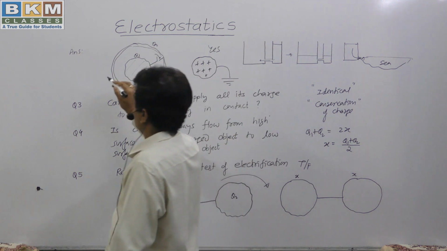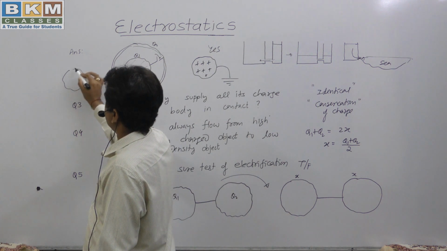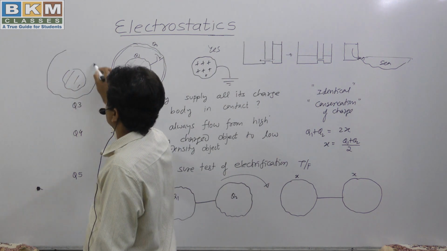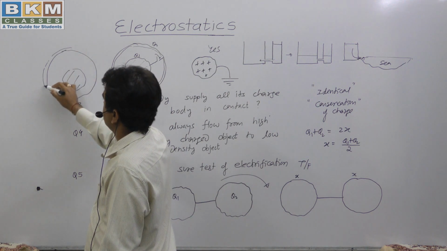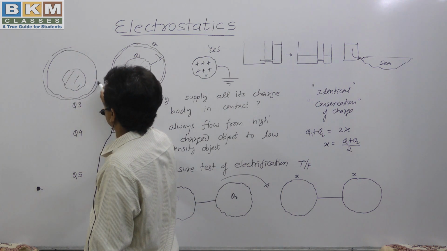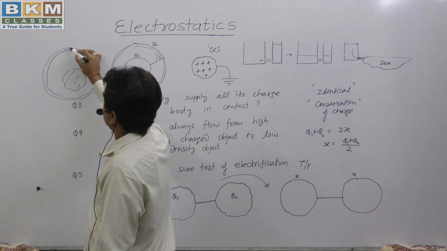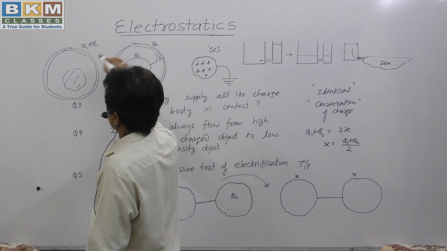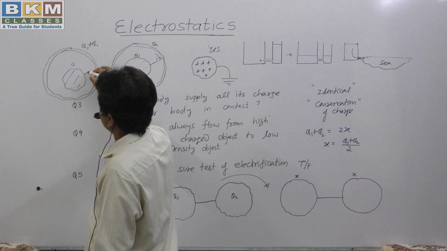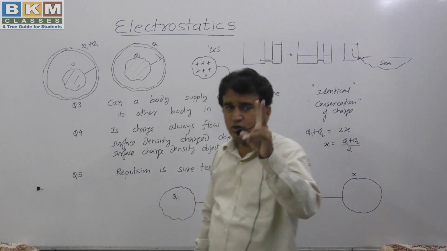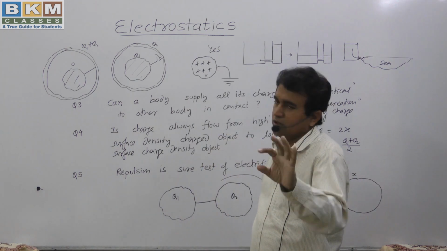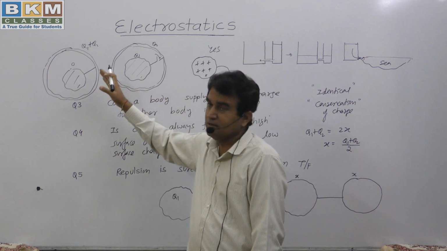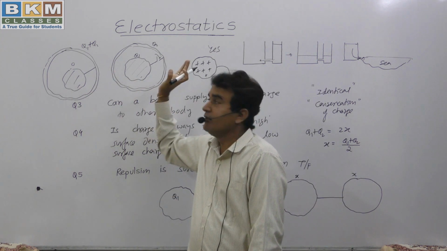When you connect these two, what you will get is that the inner object will have zero charge after connection, and the outer object will take all of the charge, so its charge becomes Q1 plus Q2 and the inner charge becomes 0 when they are connected. So I have given two examples for your information, showing that it is possible to transfer the whole of the charge from one body to another body.